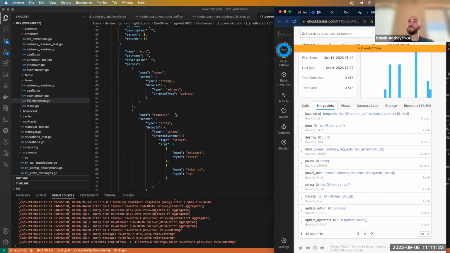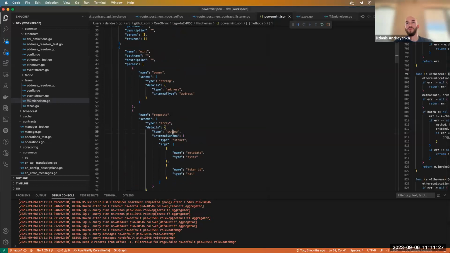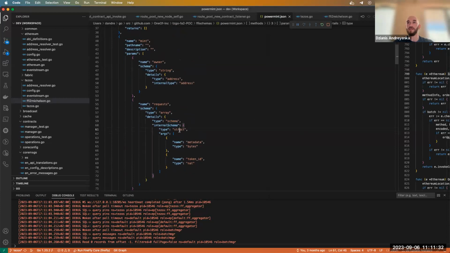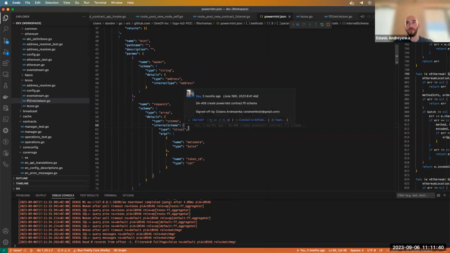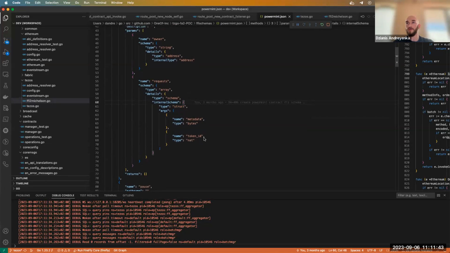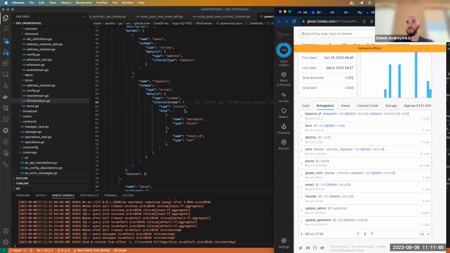For that, in the Firefly schema, I implemented an additional type called schema. It shows us that this is a complex type. It consists of some other ones, and we need to parse it in a different way. So in that case, we have the schema type, and then we list the types inside the structure, like metadata and token ID.